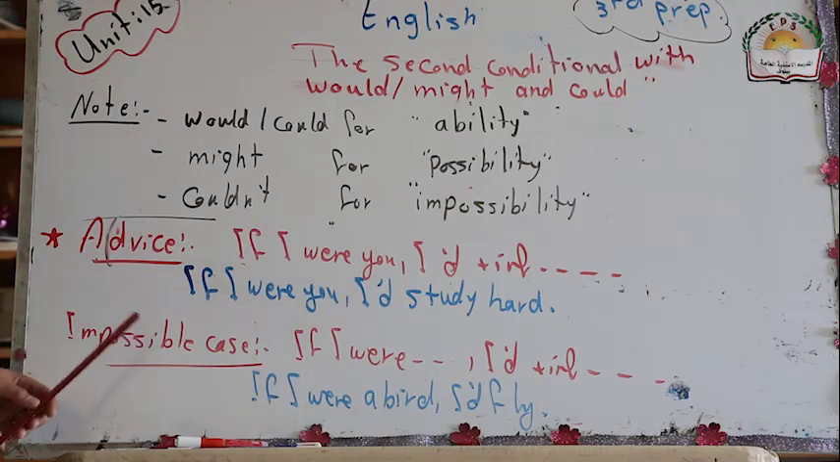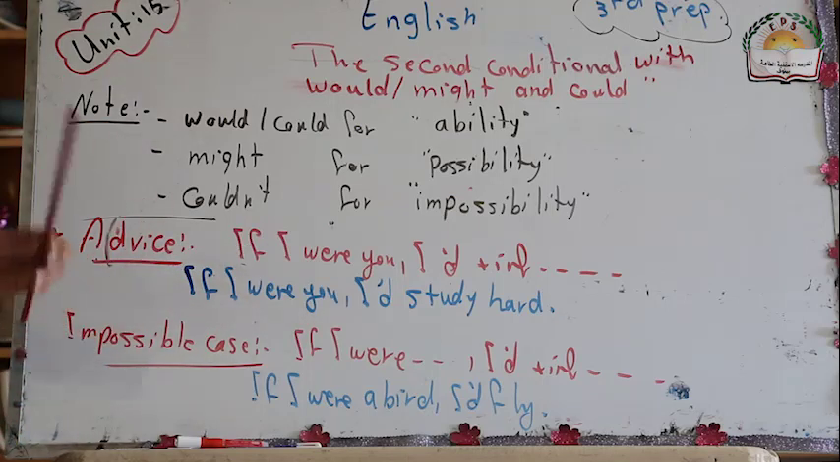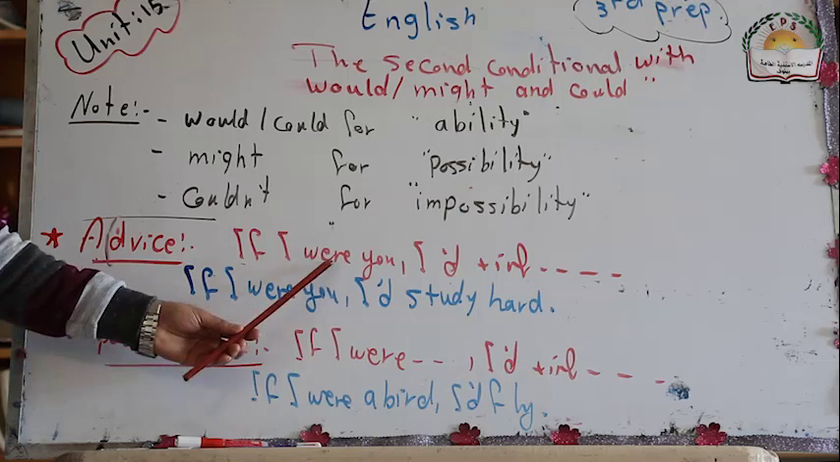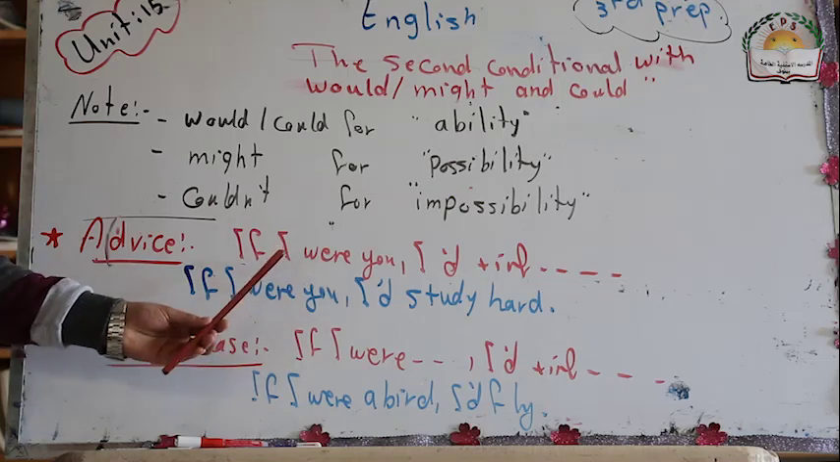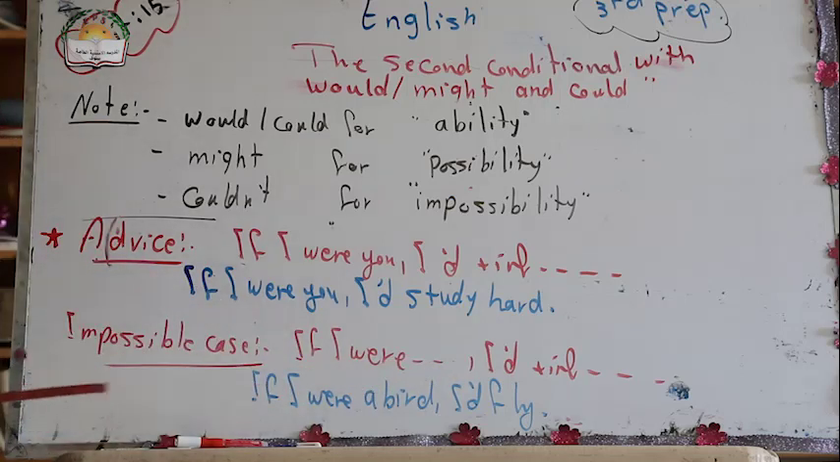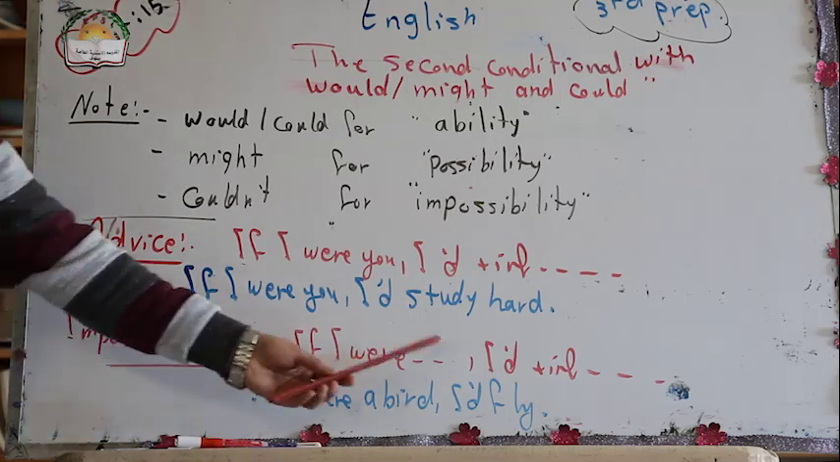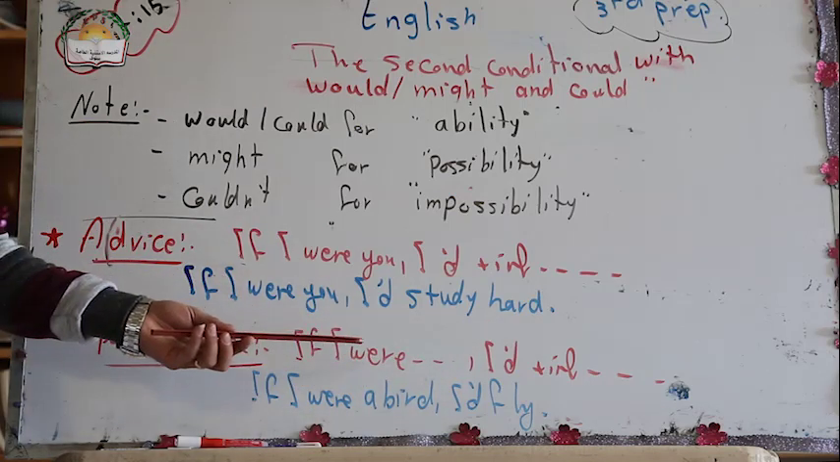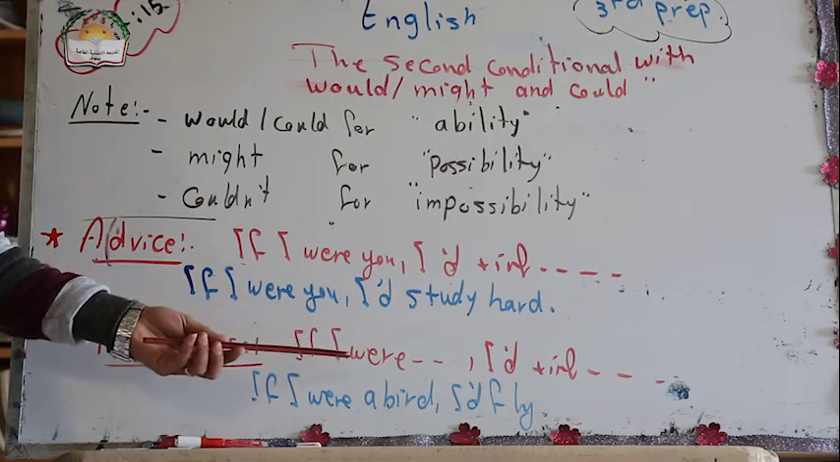And for impossible cases, we also use if in the second conditional and put in mind that were is used with all pronouns. Instead of saying I was, I use I were. If I were a bird, I would fly. It's impossible to be a bird. So in the impossible case, if I were a bird, I would fly. If I were Muhammad Salah, I wouldn't play for Liverpool. And this is impossible, I am not Muhammad Salah.